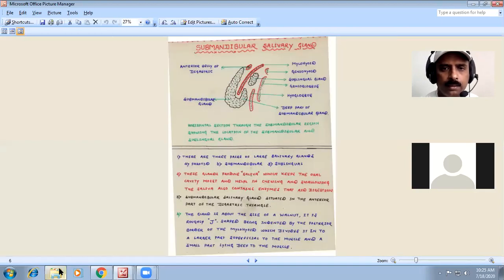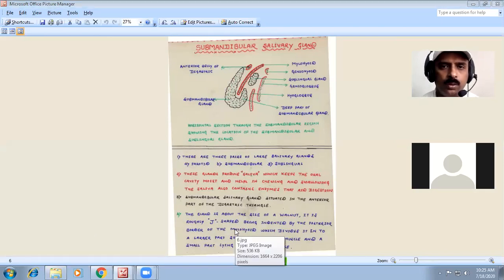Here you can see the submandibular salivary gland. In this submandibular salivary gland, I have told the J-shape, 3 pairs, almost all the introduction. Then you have to know what the relations of the submandibular salivary gland are. That also is very important.